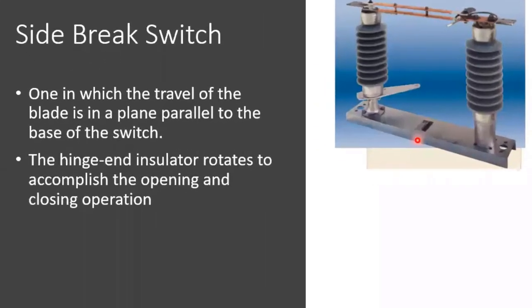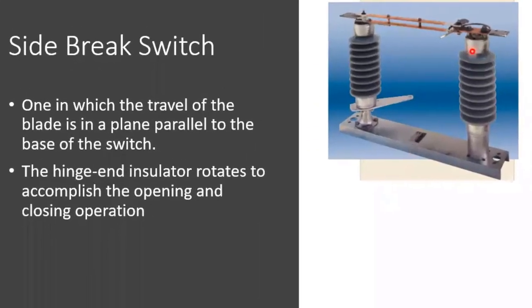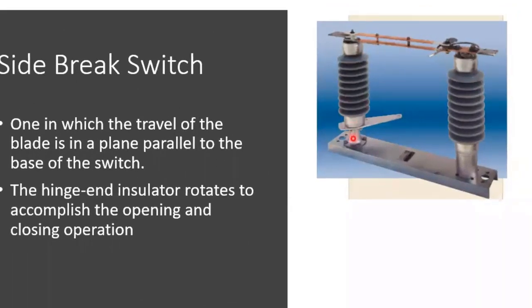This is a side break switch. Here, one insulator is mounted on the hinge, and this insulator rotates by the operating mechanism and opens to one side. For both closing and opening, this insulator rotates and provides the closing and opening of the isolator.